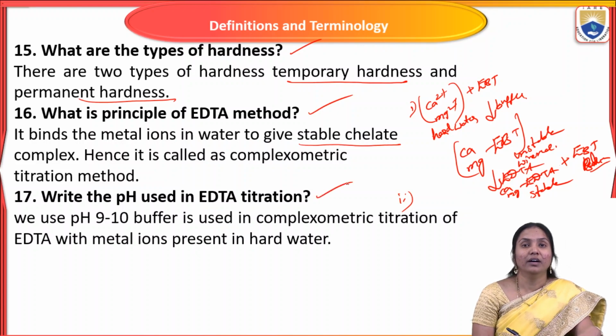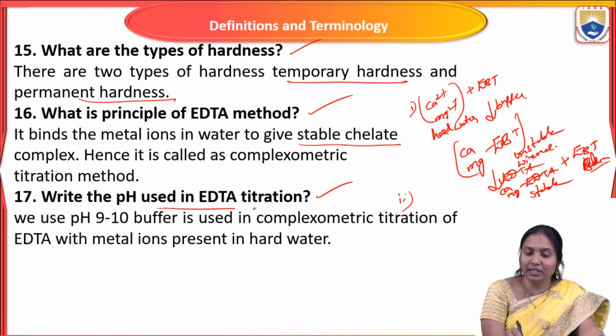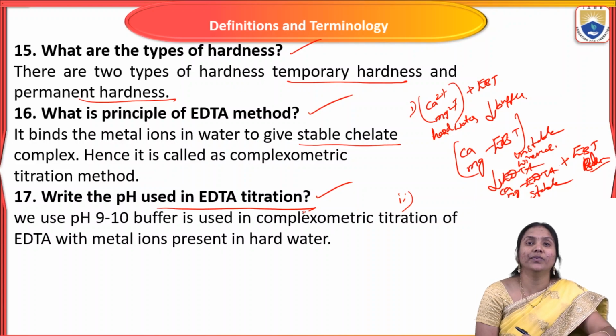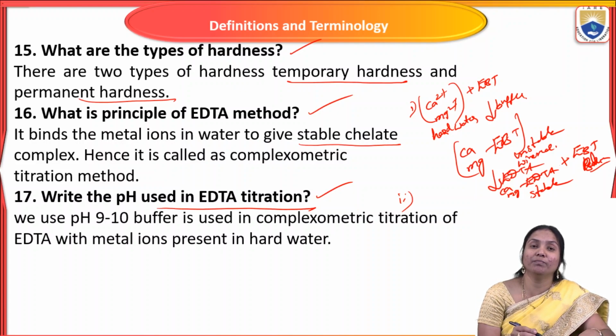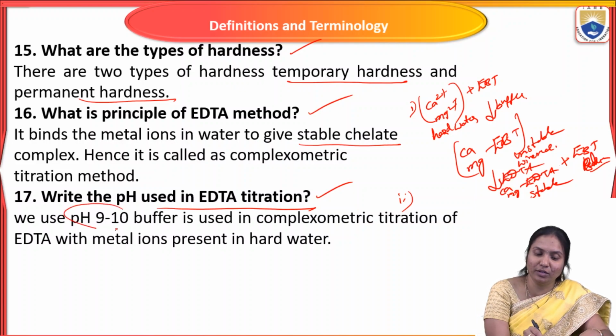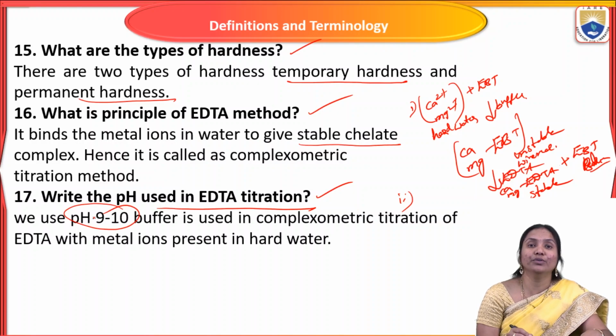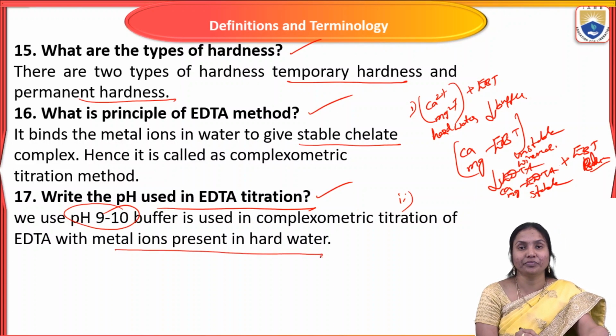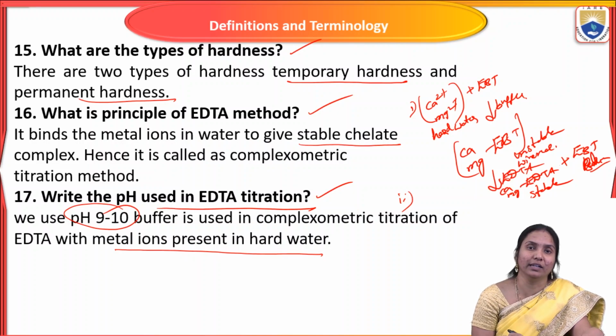Next question is, write the pH used in EDTA titration. What is the range of the buffer? What is the maintaining pH range in this complexometric method? pH 9 to 10. So pH 9 to 10 is used in complexometric titration of EDTA with metal ions present in hard water. Why do we prefer only this pH range, 8 to 10? Because in this range only EDTA forms a complex with hardness causing ions. That's why we maintain pH in the range 8 to 10.